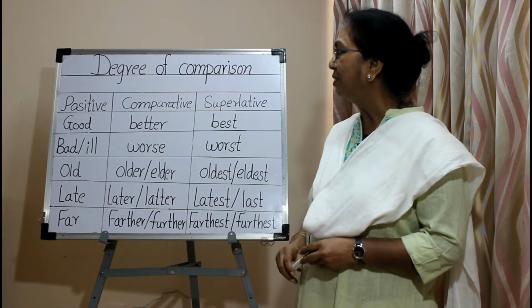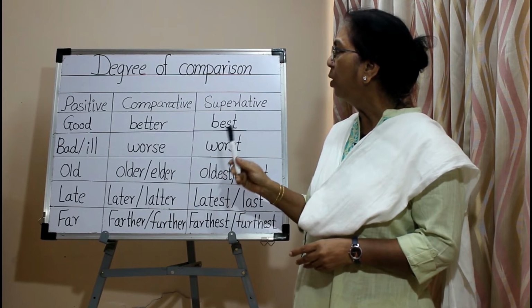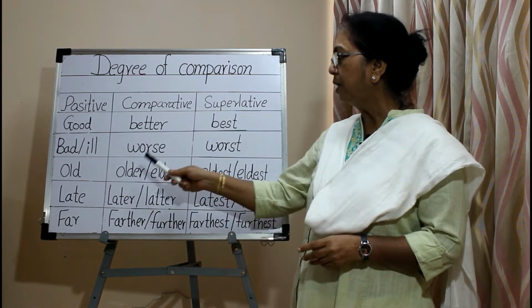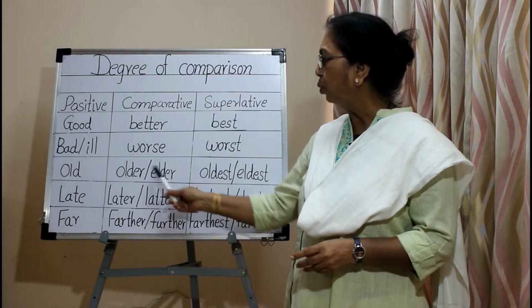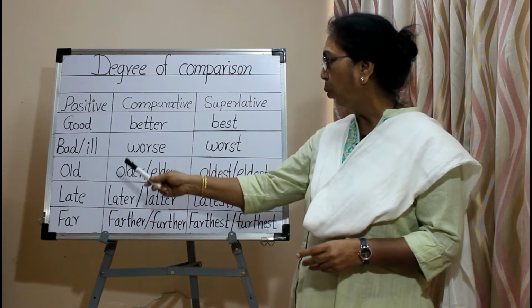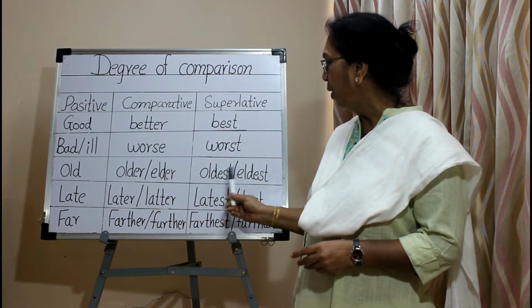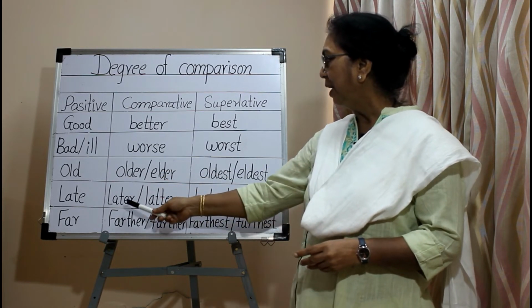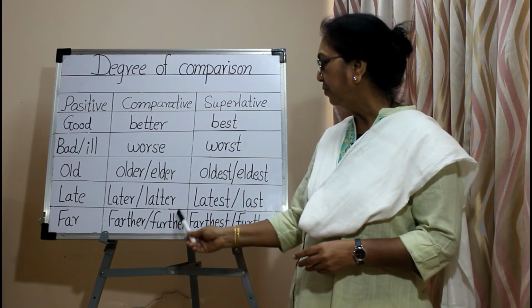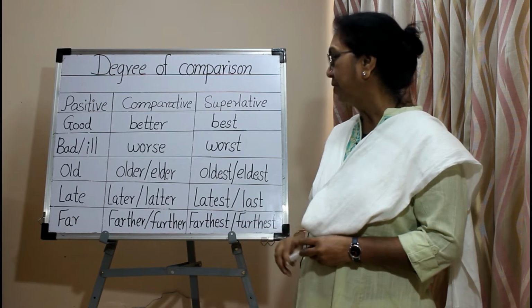So these are the examples of irregular comparative and superlative forms of adjectives. Now some adjectives have two comparative forms and two superlative forms: old, older, elder, oldest, eldest, late, later, latter, latest, last, far, farther, further, farthest, furthest.